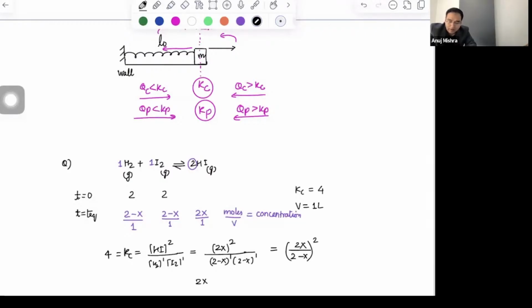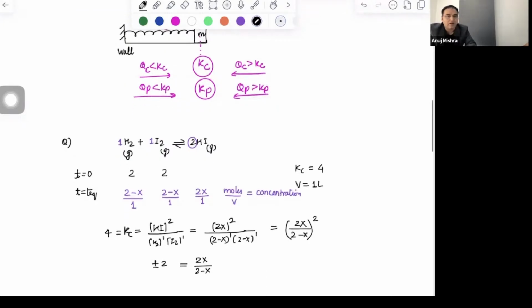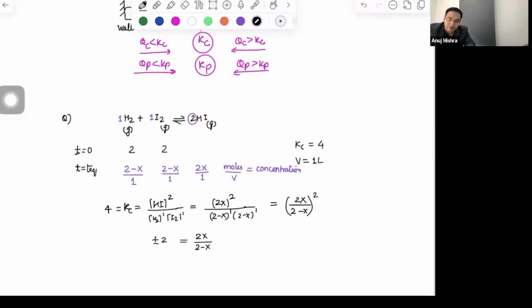So what is 2x upon 2 minus x? Plus minus 2. Whenever you take root, be careful. Always use both the signs. But minus sign will not make much sense here. We'll see that later. But in mathematics, you should have this practice. Never take only plus sign. That can be a mistake sometimes. 4 minus 2x is 2x. So this gives 4x is equal to 4, or x is equal to 1.